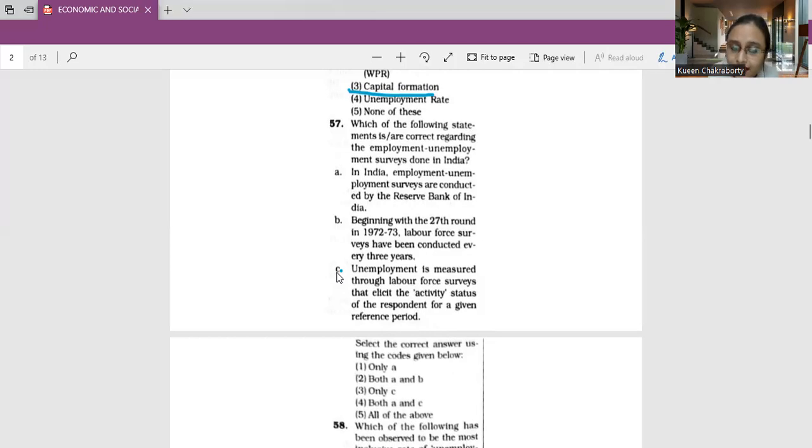Beginning with the 27th round, in the year 1972 to 1973, labor force surveys have been conducted every 5 years using standard concepts and procedures based on the recommendation of the Committee of Experts. So that is why option number C is the correct one, which is only C. I will mark this as my correct answer.